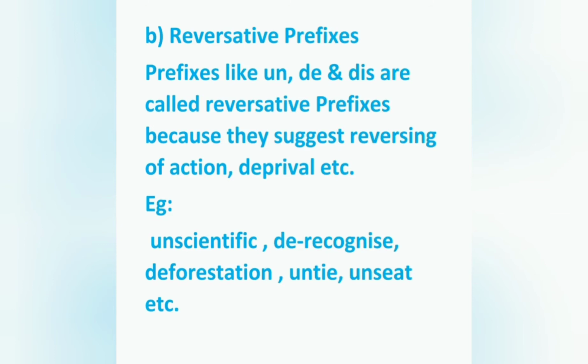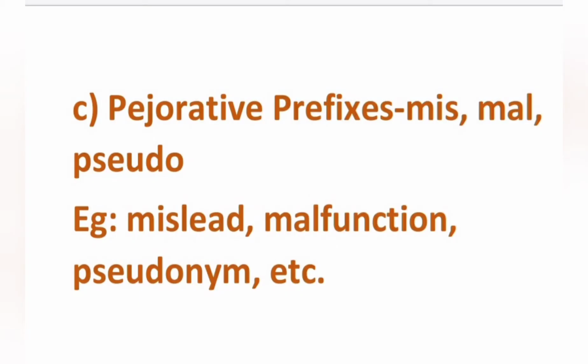Next type is reversative prefixes. Prefixes like un, de and dis are called reversative prefixes because they suggest reversing of action, deprival, etc. Example, unscientific, derecognize, deforestation, untie, unseat, etc. Next type is pejorative prefixes. Prefixes like mis, mal, pseudo are known as pejorative prefixes. Example, mislead, malfunction, pseudonym, etc.